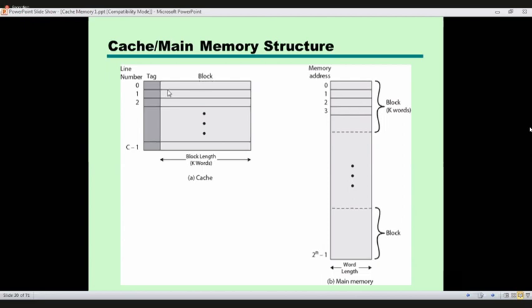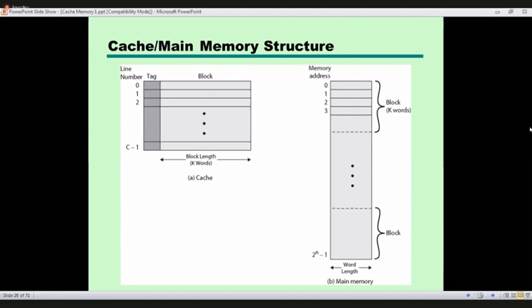To eliminate that confusion, the cache blocks are called lines, not as blocks. The addresses given to these blocks are called line numbers.